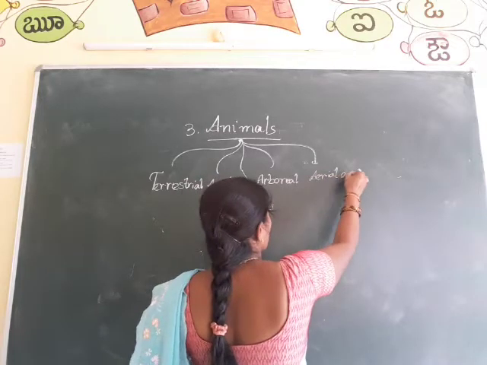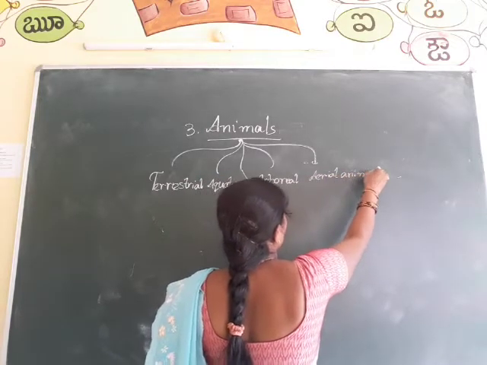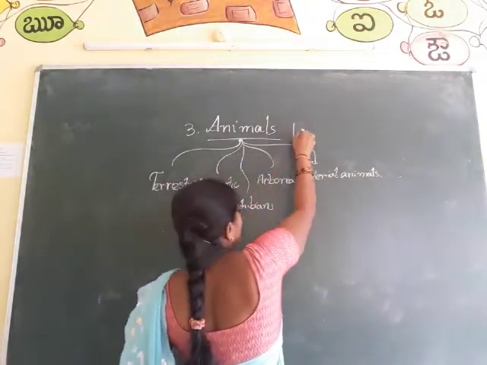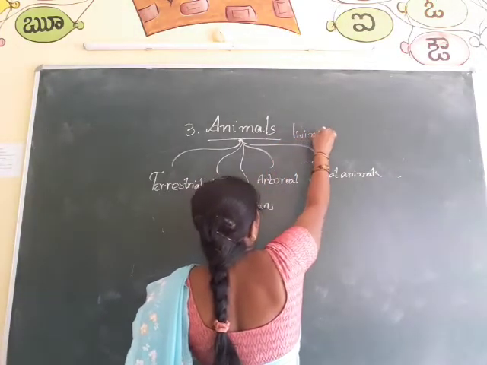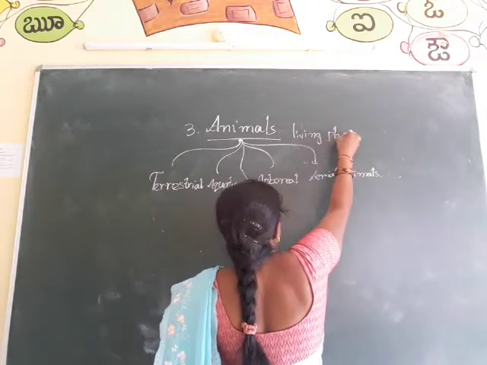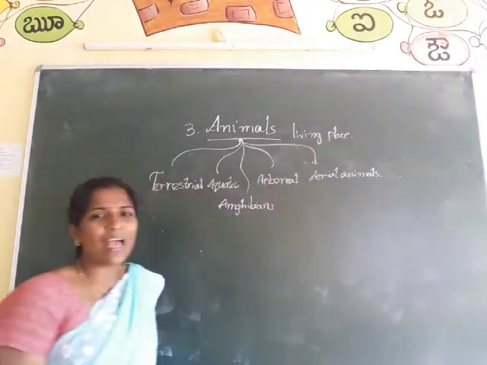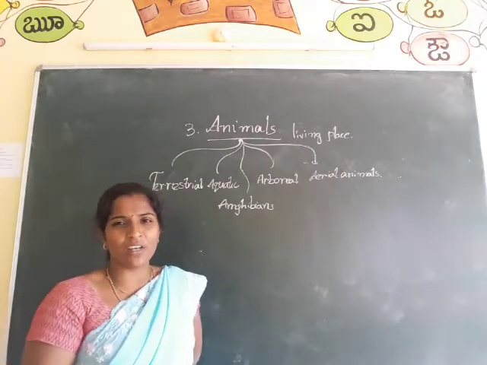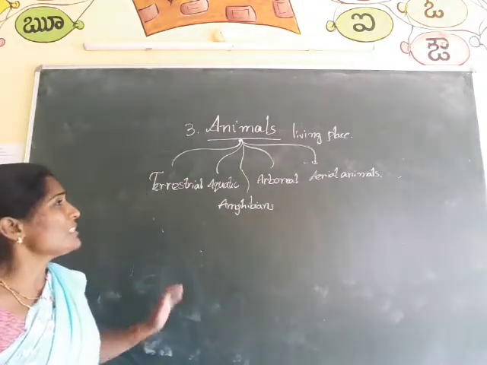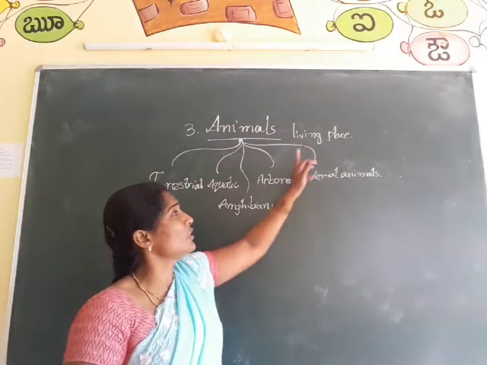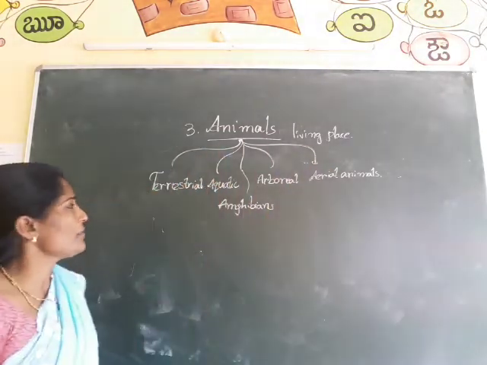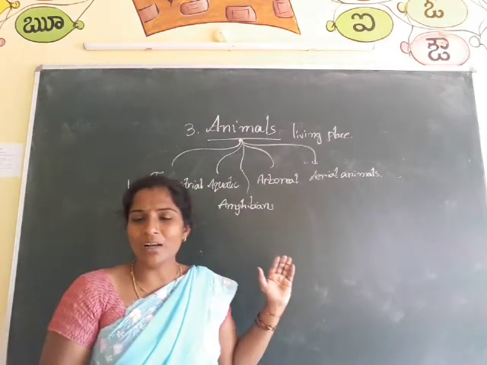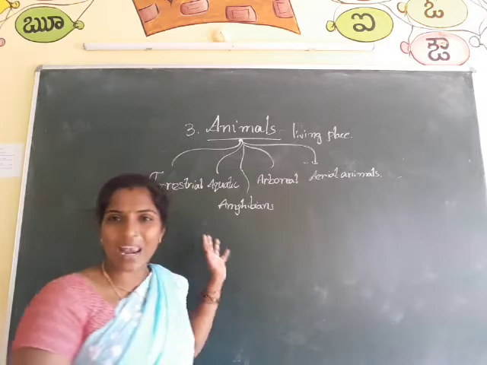See, basically we know animals are divided into two types, but based on living place, L-I-V-I-N-G, living place, some animals can live in water, some animals can live on land, and some animals live in the branches of trees. So based on the living place, animals are divided into five types. The first one is terrestrial animals. These animals can live only on land.